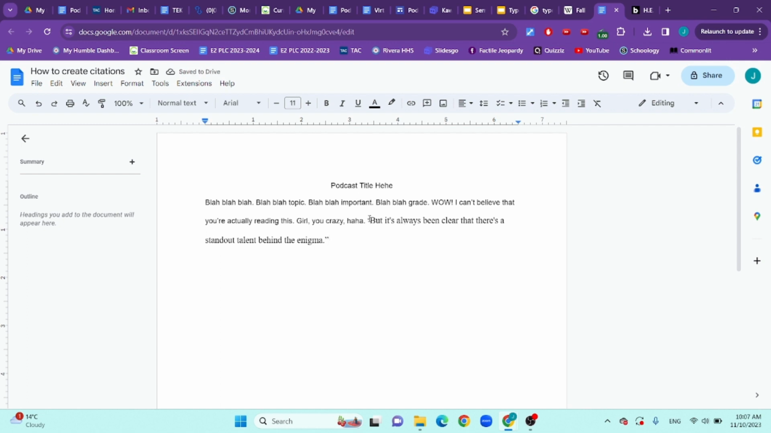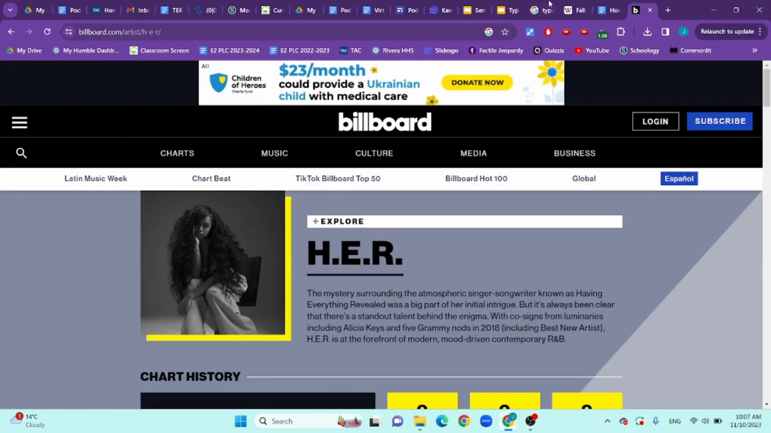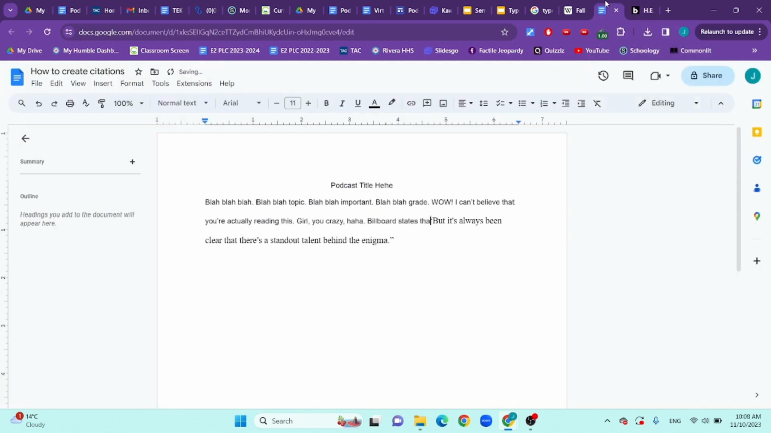Okay, how do we want to introduce it? Who is the person saying it? Okay, Billboard. Why do I not know how to spell Billboard? Okay, Billboard states that. And remember, when you're doing quotes, no matter what, the very first thing is capitalized. It's always been clear that there's a standout talent behind the enigma. Okay, good job. We did it. But remember, we need a citation.